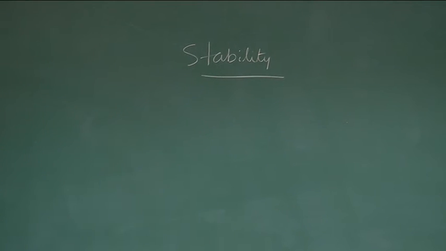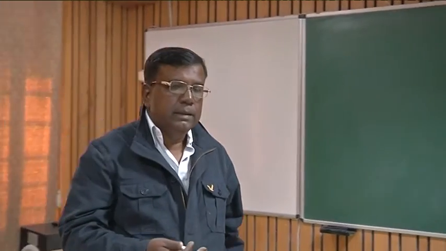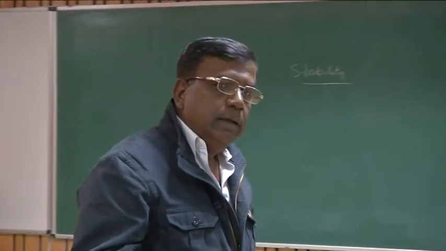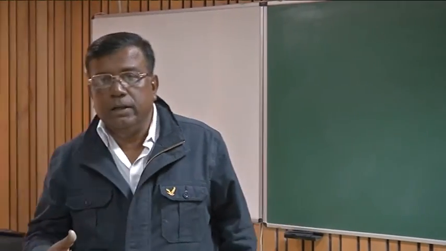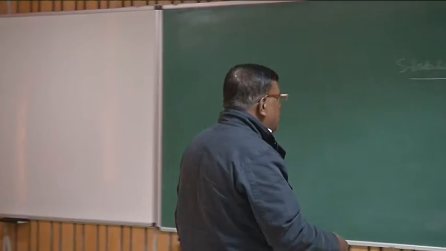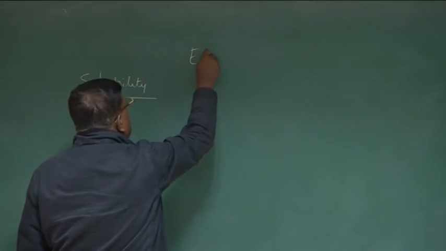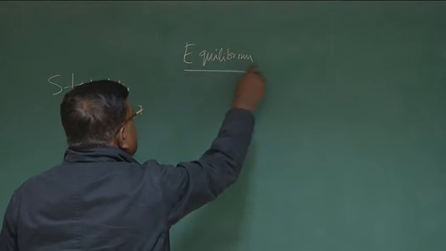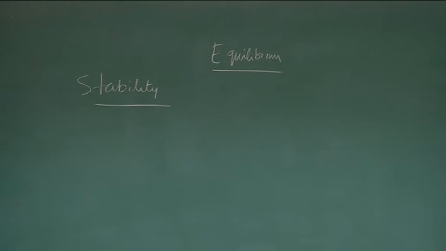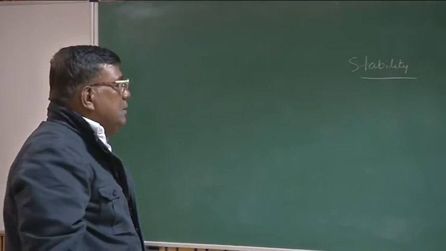what comes to your mind? Yes, can you tell me, any student, what comes to your mind when you think of stability? Go to class 10th, 11th standard. When everything is balanced and everything is in equilibrium, all the forces and moments are in equilibrium. See, when all the forces and moments are balanced, we say that is equilibrium, right? Not really. We talk about stability. Lowest energy state. Yeah, that is another, yes.